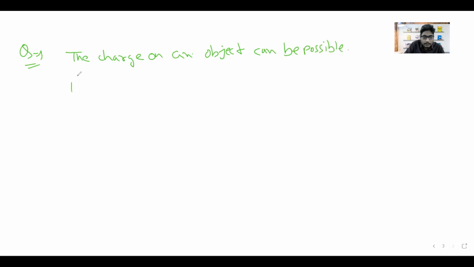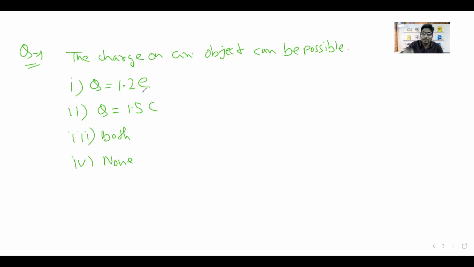The first option is Q equal to 1.2 times e. The second option is Q equal to 1.5 coulomb. The third option is that both can be possible. The fourth option is none: none of the charges on an object can be possible.